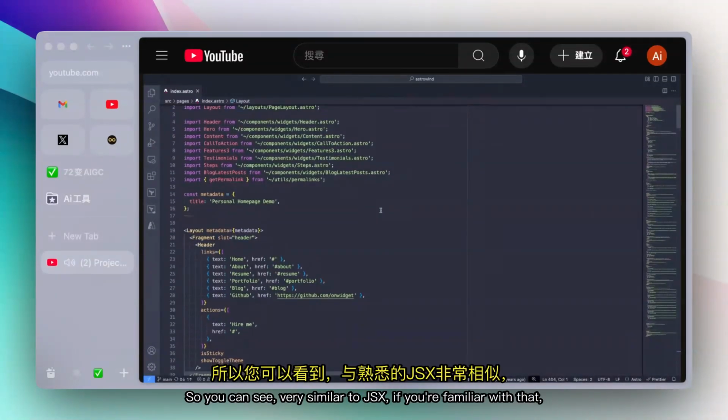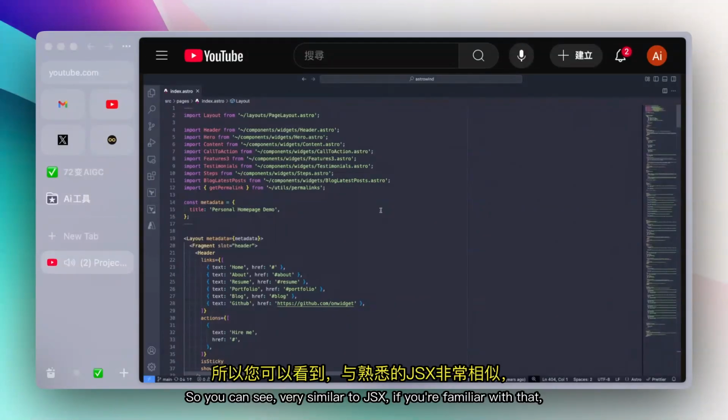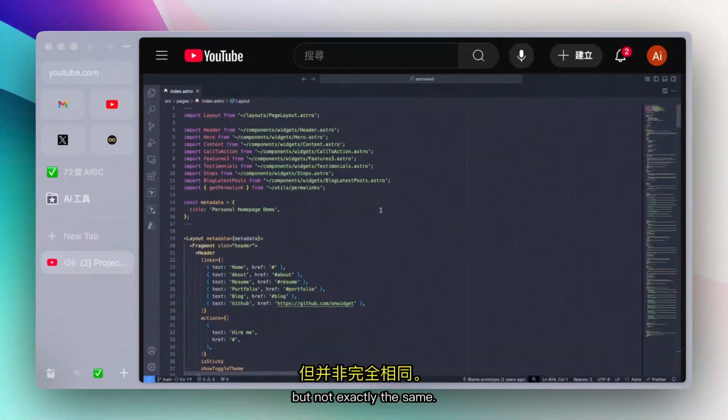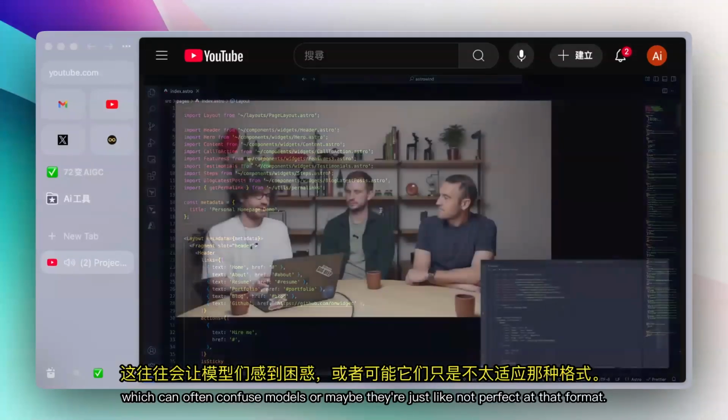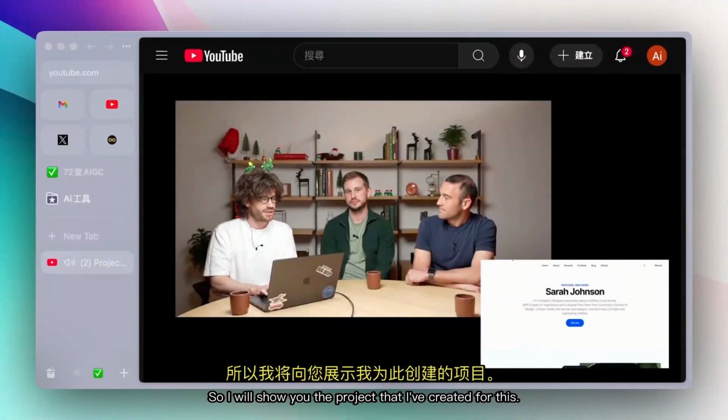So you can see it's very similar to JSX, if you're familiar with that, but not exactly the same. So there's some slight differences here and there, which can often confuse models, or maybe they're just not perfect at that format. So I will show you the project that I've created for this.